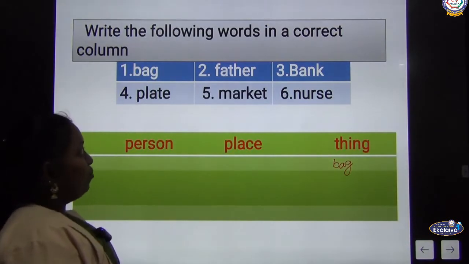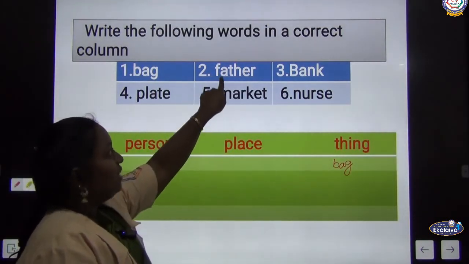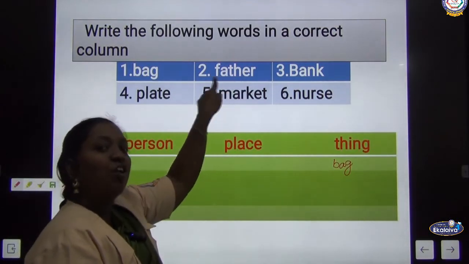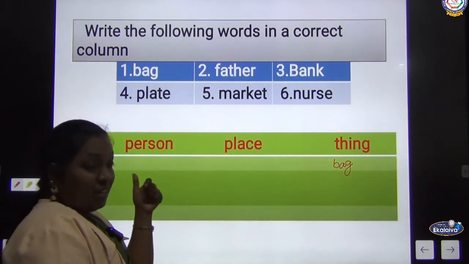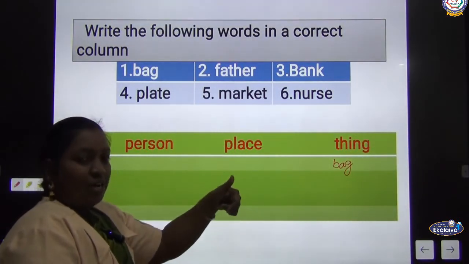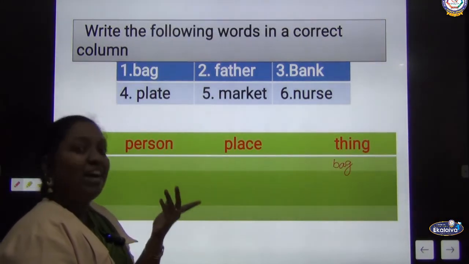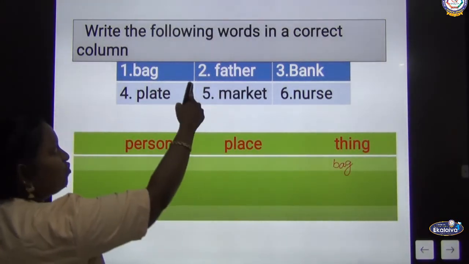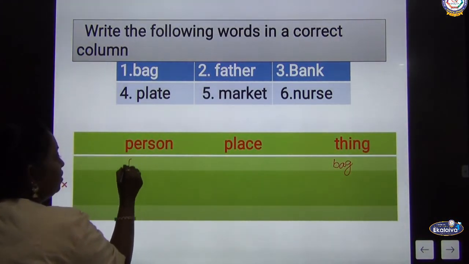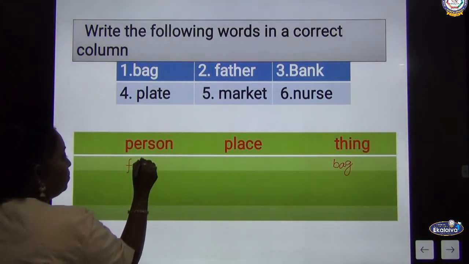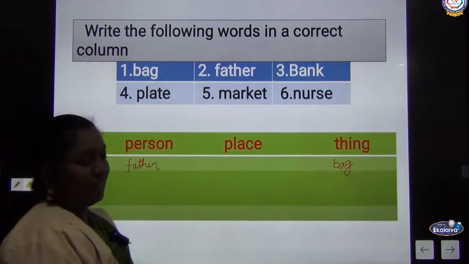Good. Second one, anyone can say this? Father. F-A-T-H-E-R. Father. Is he a place or thing or a person? I told you person means will represent only a human being. So they are a person. So write the father under the column of a person. Next, third one,